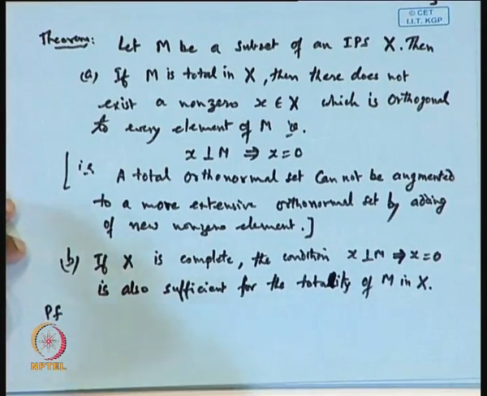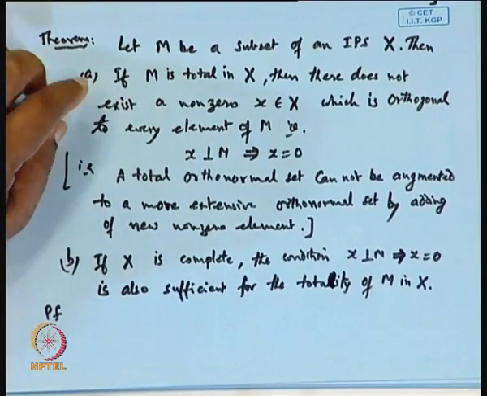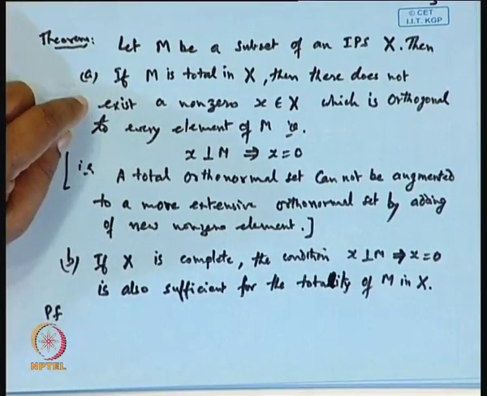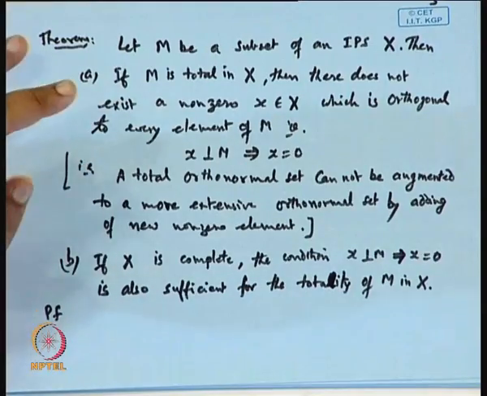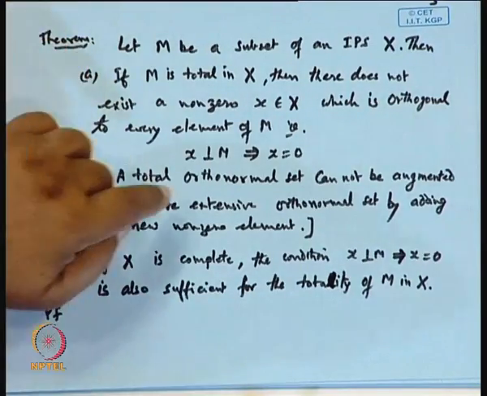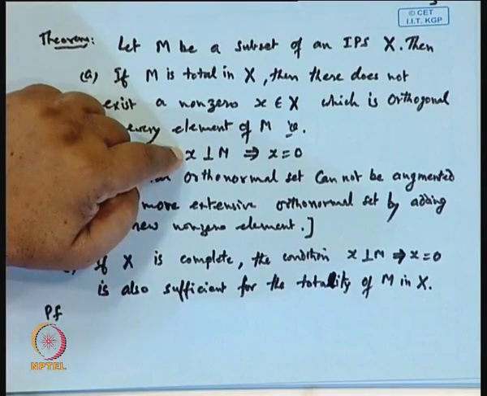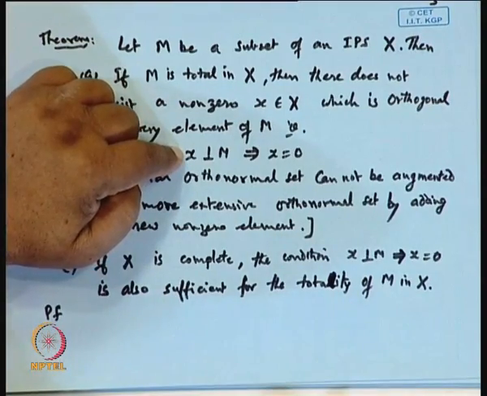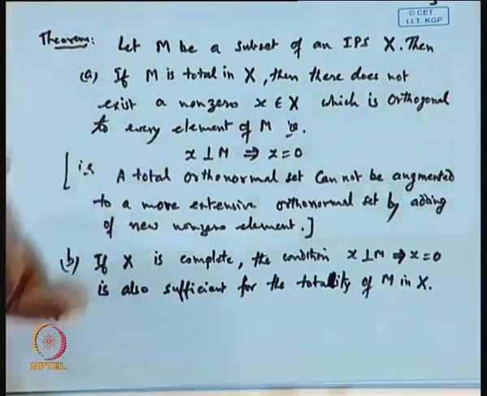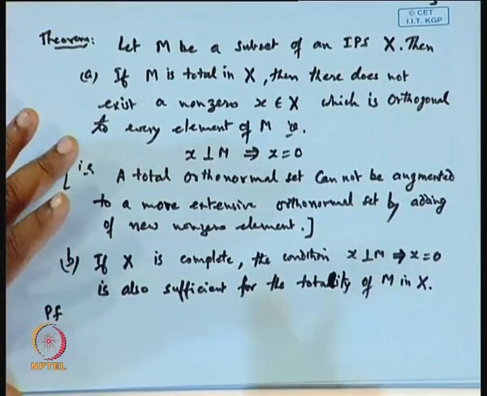First we want to show that if M is total in X, then there does not exist a non-zero x which is orthogonal to every element of M. So, suppose M is total and x belongs to M perpendicular, then we will show x comes out to be 0. Okay. So, let us see.